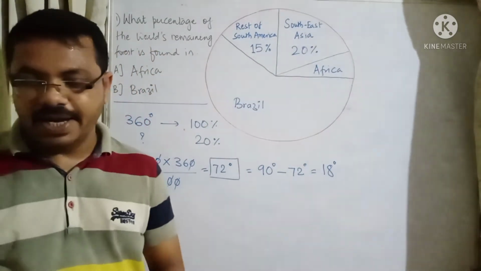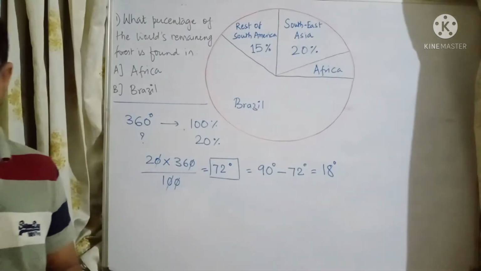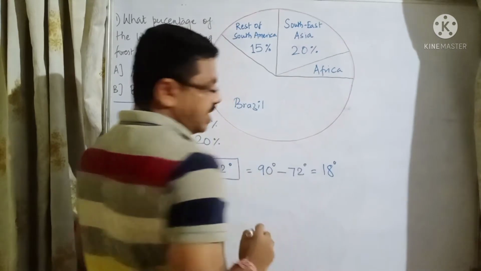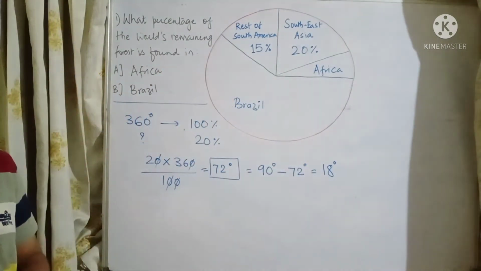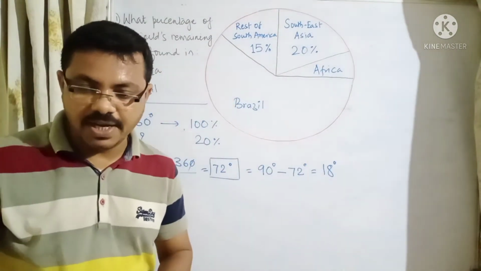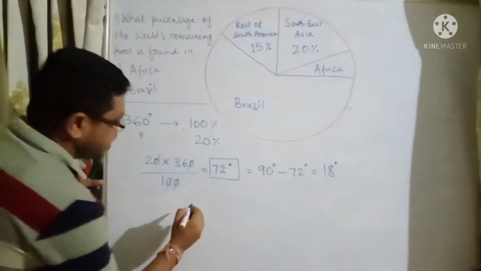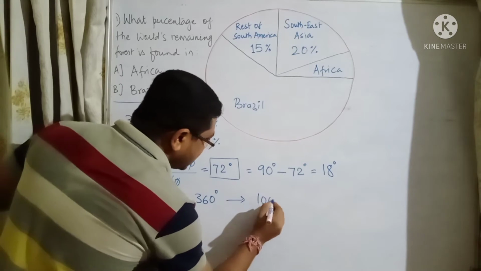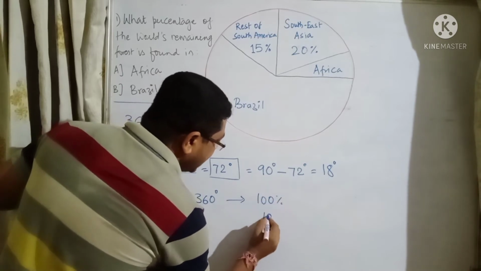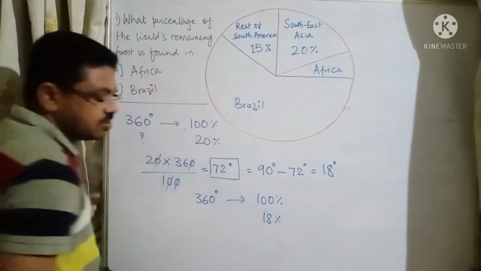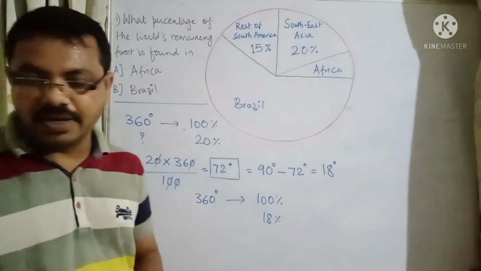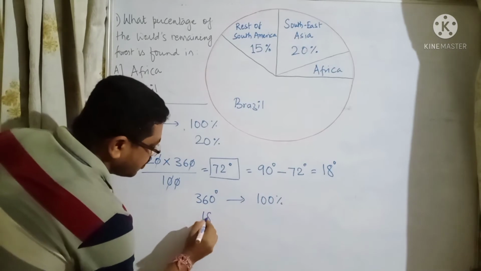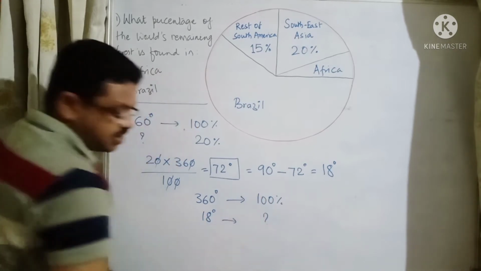So we got one idea that Africa has 18 degrees. Now we have to convert this 18 degrees into a percentage. If 360 degrees is equal to 100%, then 18 degrees is equal to how much?